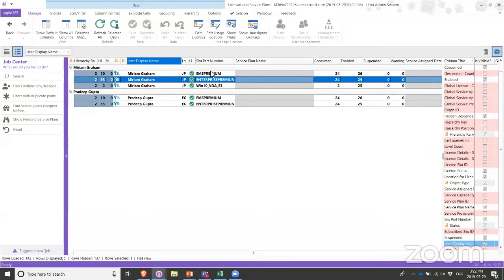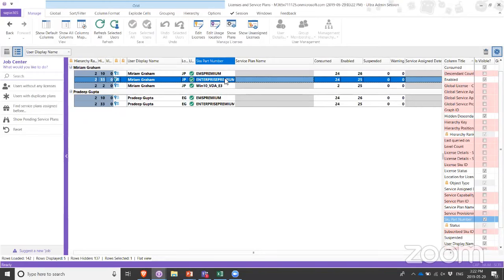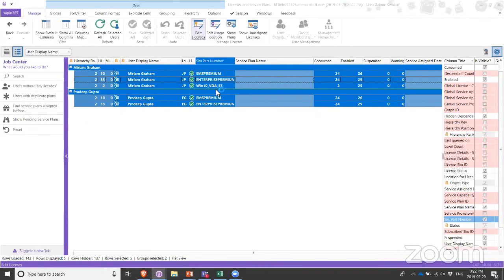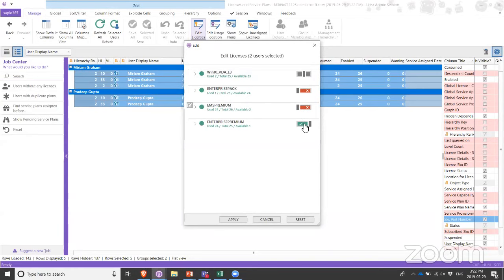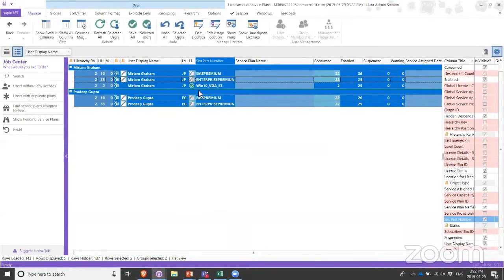So these are the users that are currently disabled, and these are the licenses that are assigned to them. So we can see that both of these users have two E5 licenses assigned to them, one Enterprise Mobility and Security and an E5 Enterprise. So what we're going to do is we're going to edit those licenses and take these licenses away from both users. Now, if we were to be afraid that these users lose their emails or whatever, usually what happens is when you disable a user account, the user account is still there for 30 days. In fact, if you take the licenses away, if they had an Exchange mailbox, that will still be there for a grace period of 30 days.